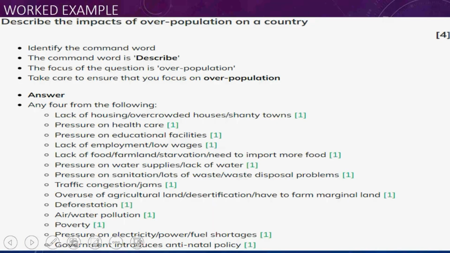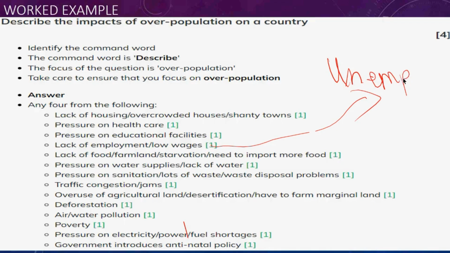Now, we said what we want to say: lack of housing, pressure on healthcare, pressure on educational facilities. This one we can say as well, as it is all the same meaning. Also, pressure and lack of food. There is no food or lack of farmland. Starvation. Need to import more food.